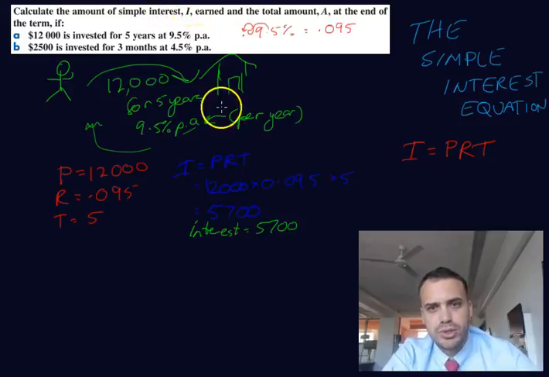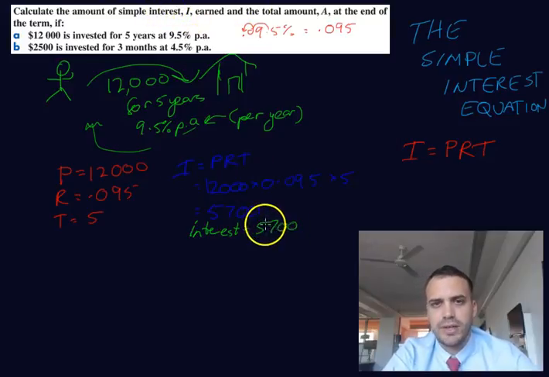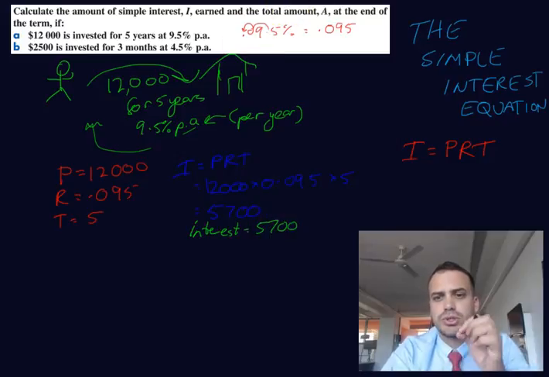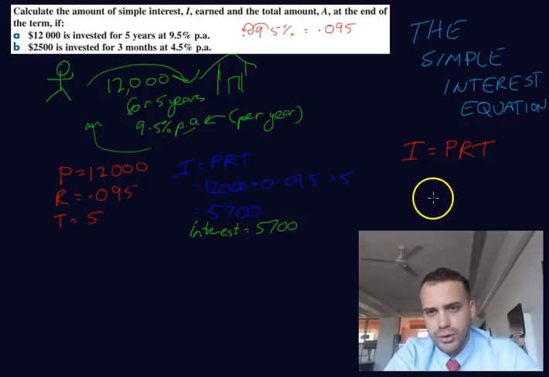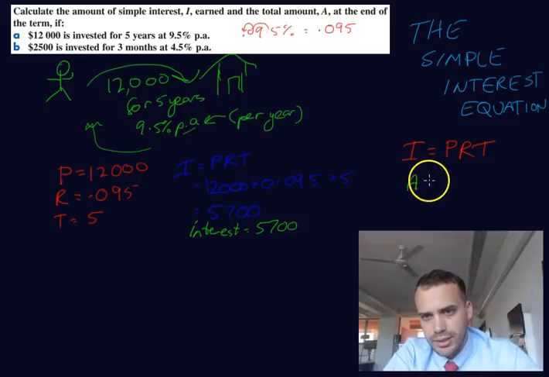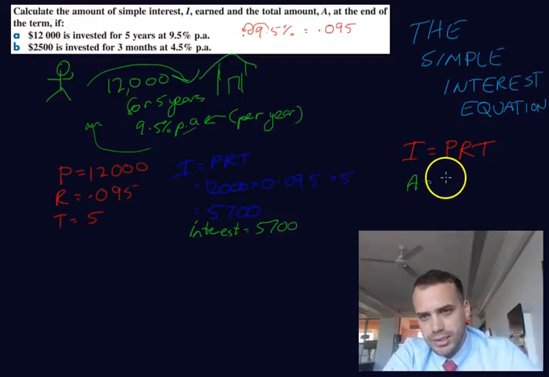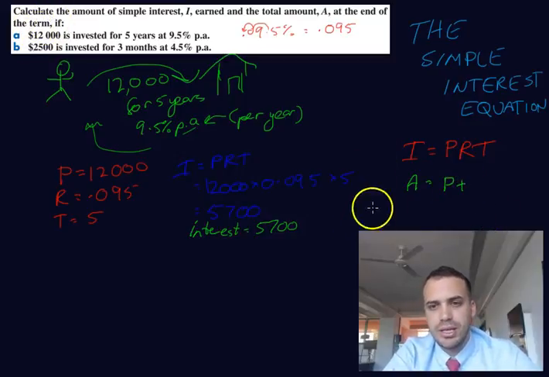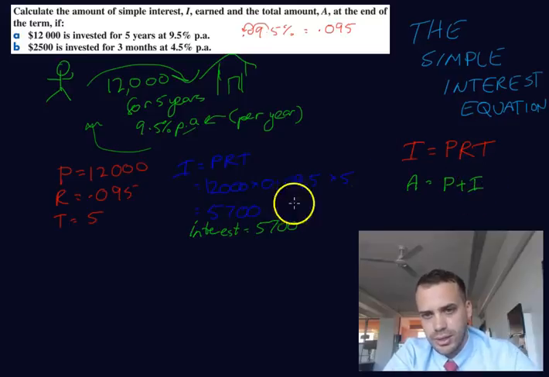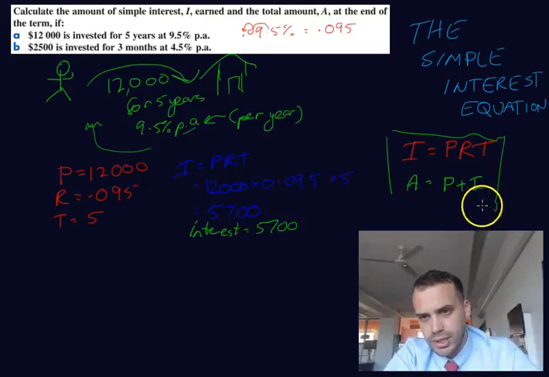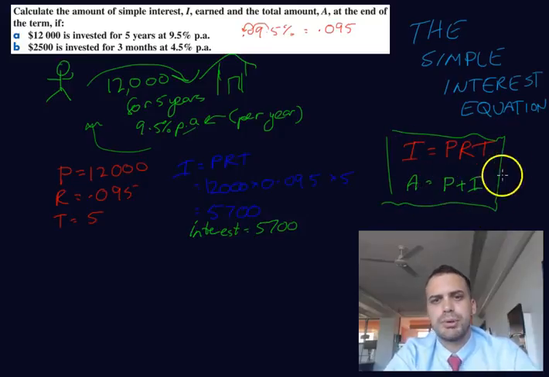Now the question asks us 2 things. How much interest was earned? Good, we just found I, 5,700. And then they ask us what's the total amount at the end of the term. Now the total amount, which we call A, is going to be equal to the money we started with, 12,000, that's P, plus the interest that was earned, I. So there's our 2 formulas that you really need to have. I equals PRT and A equals P plus I.